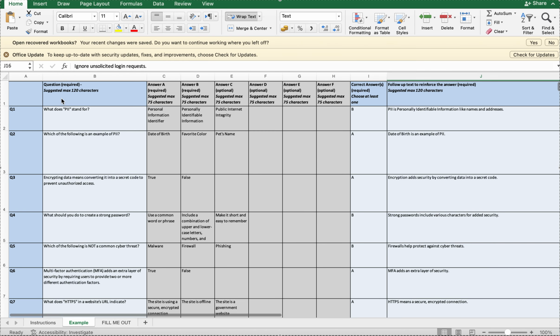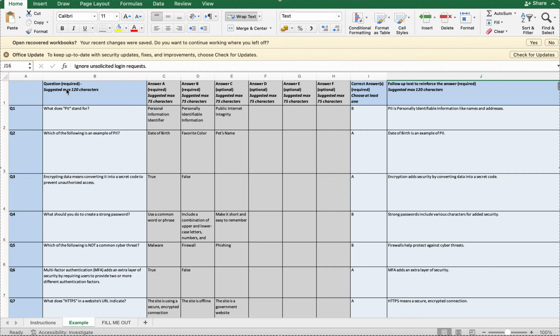So you get to see we have the questions. We have fields that are marked as required, right? These are fields that are mandatory. You have to add these ones. And we have optional ones.